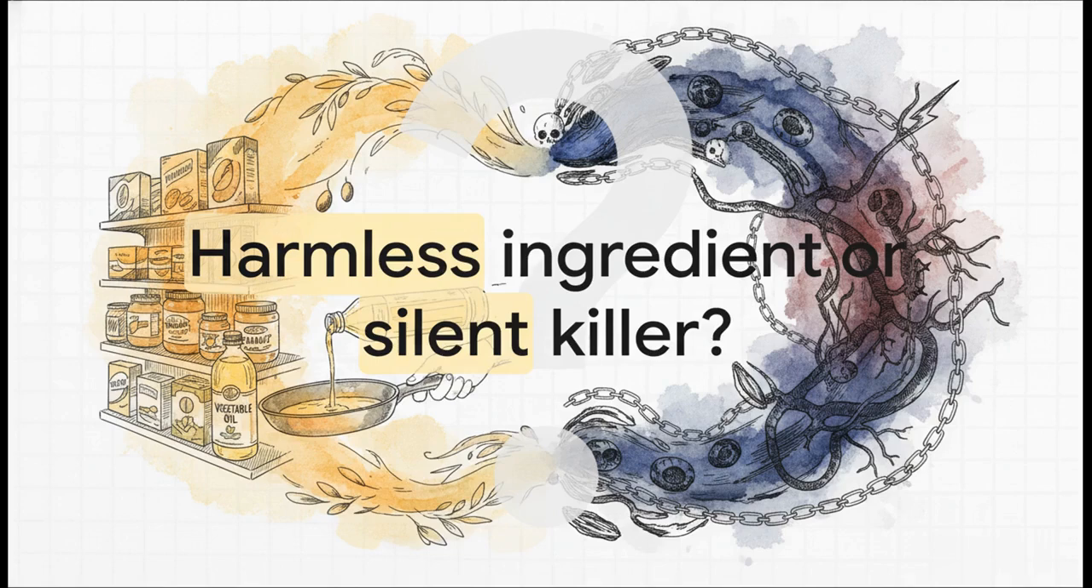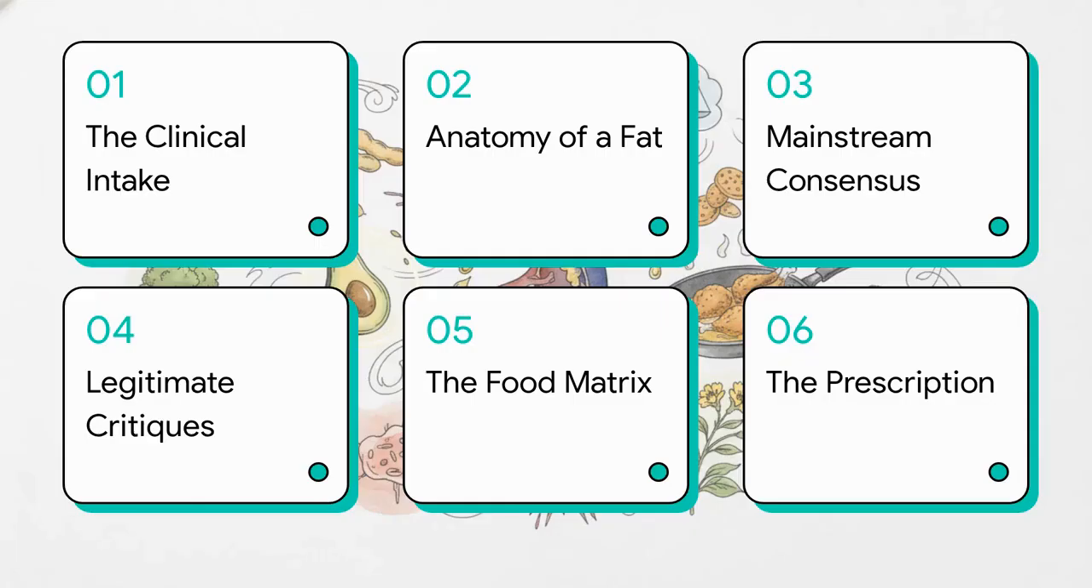In a landscape that's completely polarized between dismissive reassurance and terrifying absolute alarm, we really need to find the nuanced truth. Here is our clinical assessment roadmap. We're going to cover the clinical intake, anatomy of a fat, the mainstream consensus, legitimate critiques, the food matrix, and finally, the prescription. Let's get right into it.